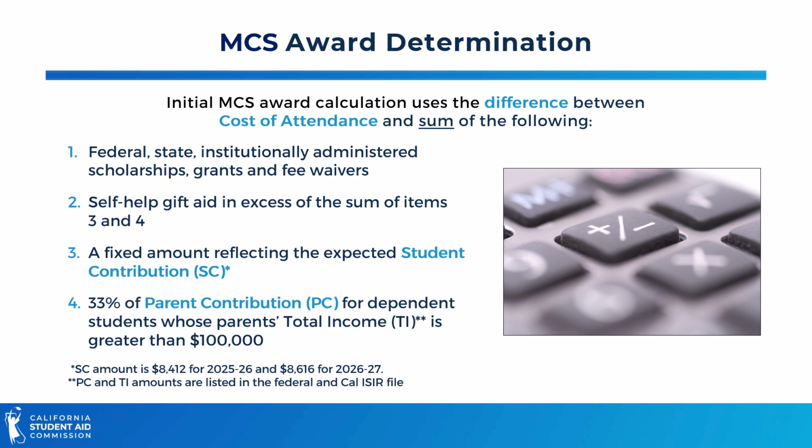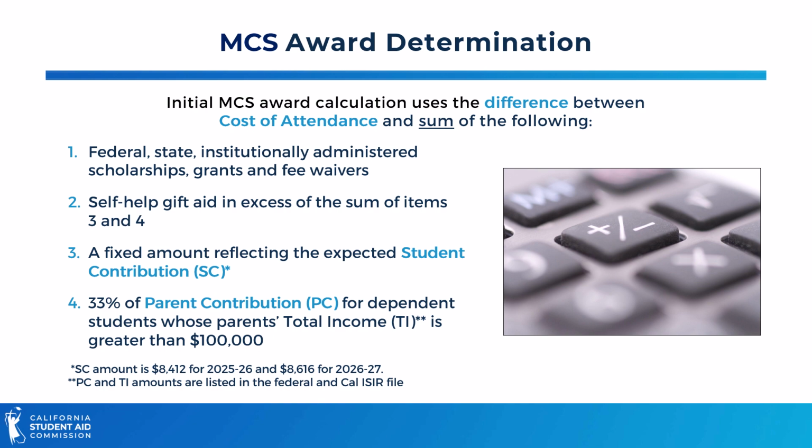Determining the MCS award amount begins with calculating the difference between the student's cost of attendance and the sum of the following items. First, the student's total federal and state aid, institutional scholarships and grants, and fee waivers. Next, the student's total self-help gift aid, which includes private scholarships, institutionally administered non-need-based scholarships, and emergency aid, that is in excess of items 3 and 4.